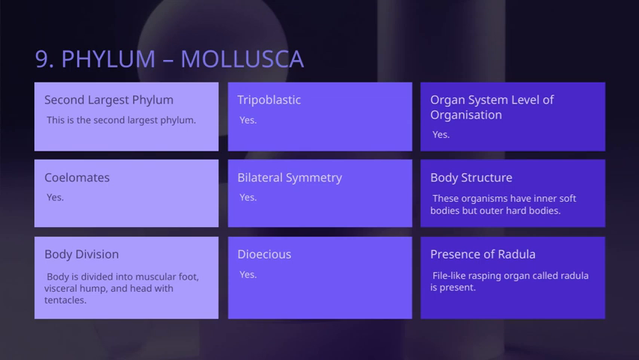Now, let's look at some of the distinctive features of phylum Mollusca. One key characteristic is the presence of a file-like rasping organ called the radula.